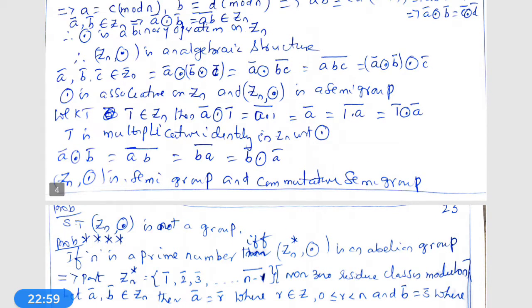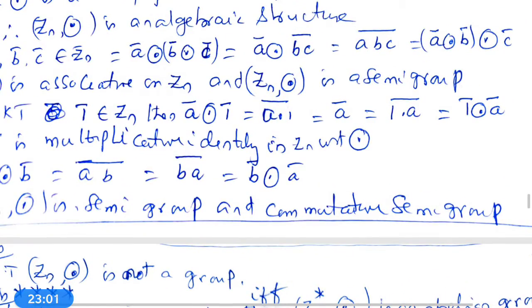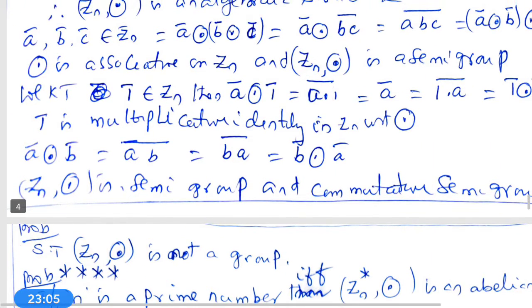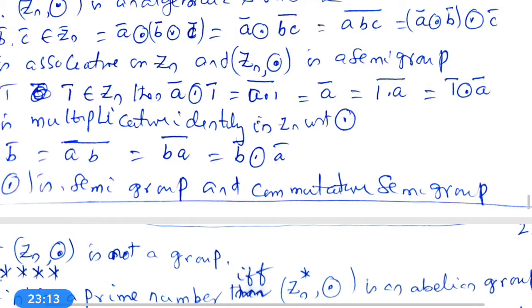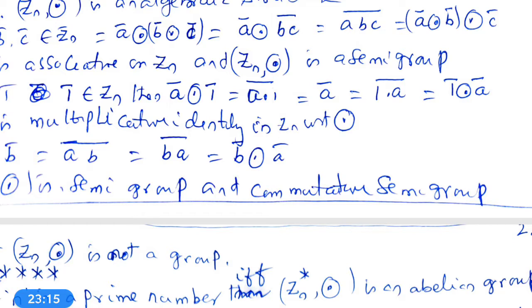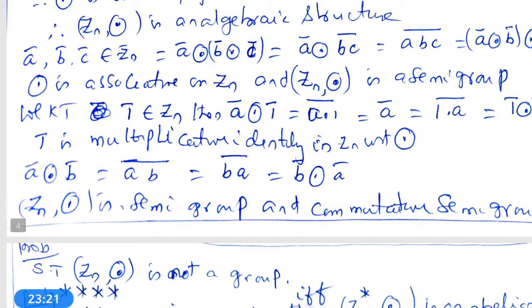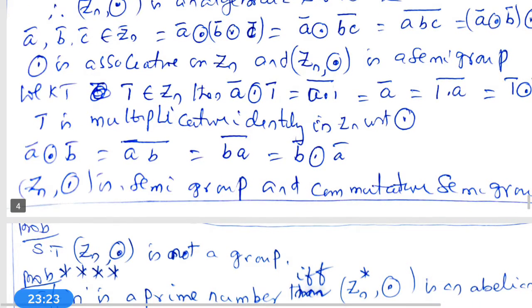Now, we know whether 1 bar belongs to Zn or not. 1 bar belongs to Zn, then A bar circle dot 1 bar is equal to A times 1 bar, which is equal to A bar, which is equal to 1 times A bar, which is equal to 1 bar circle dot A bar. Therefore, 1 bar is the multiplicative identity in Zn with respect to circle dot.